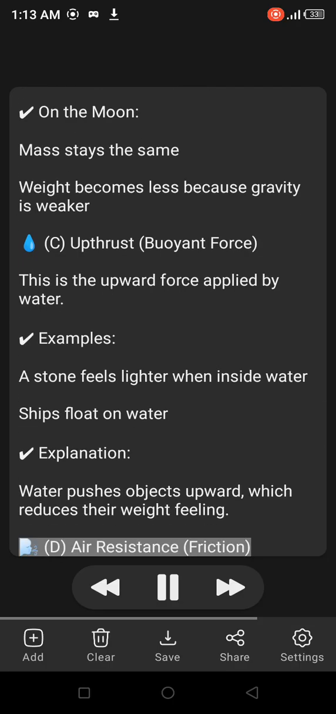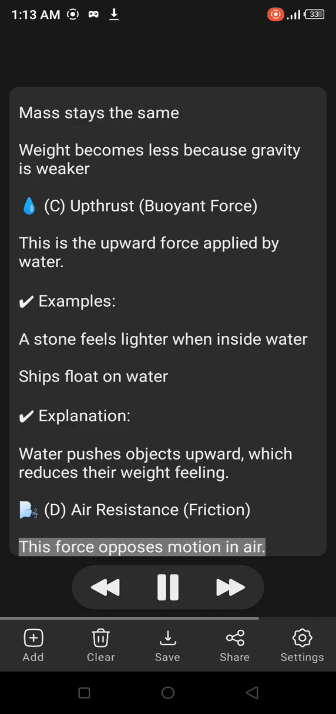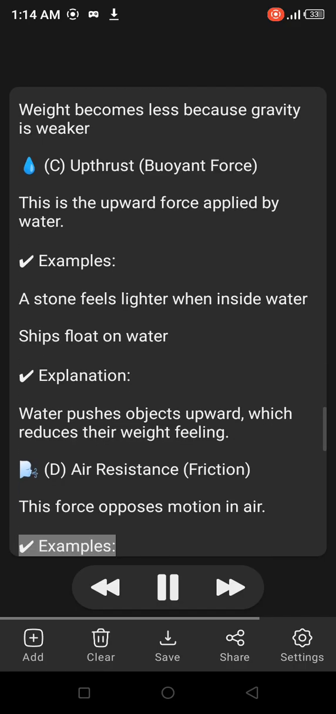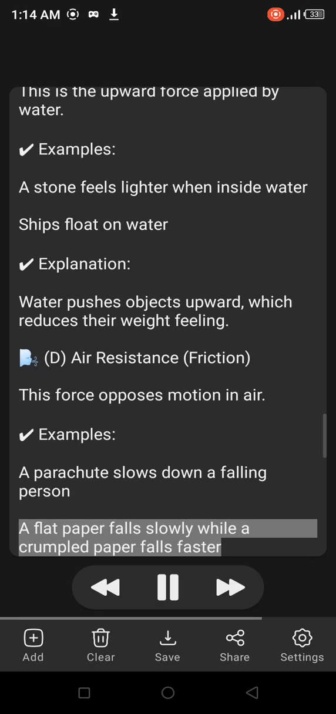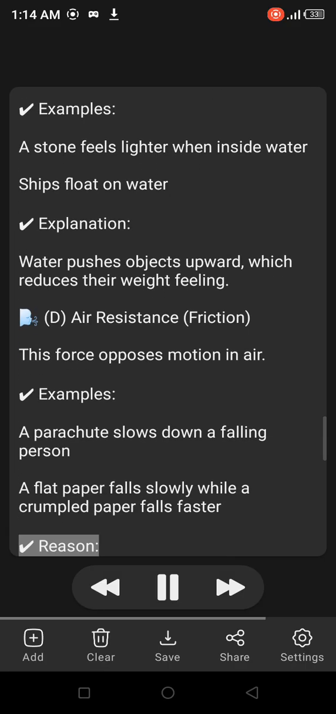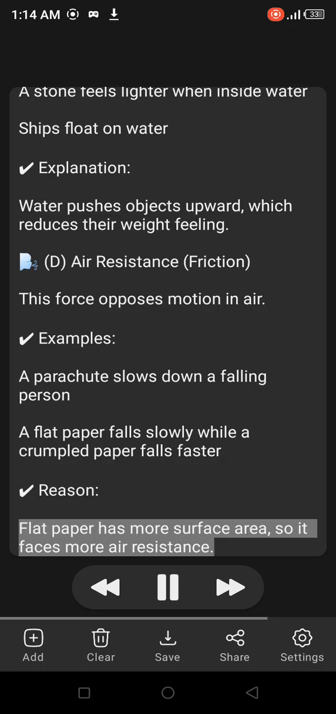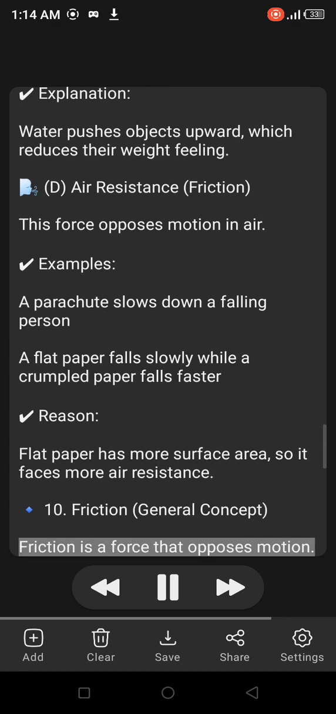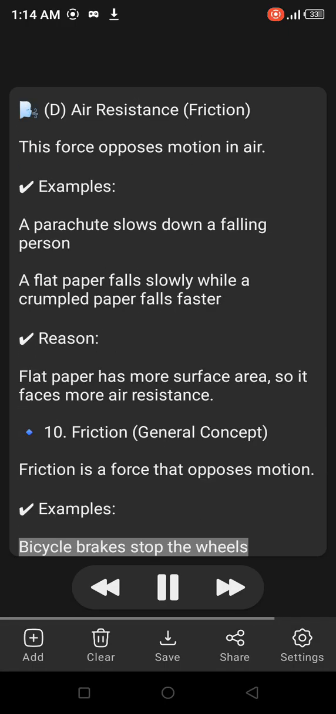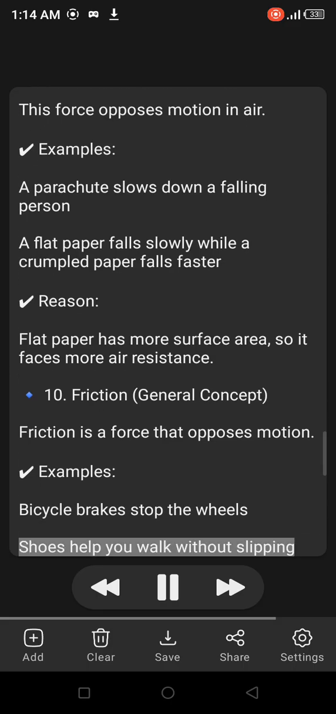D. Air resistance, friction. This force opposes motion in air. Examples: a parachute slows down a falling person. A flat paper falls slowly while a crumpled paper falls faster. Reason: flat paper has a large surface area, so it faces more air resistance. E. Friction, general concept: friction is a force that opposes motion. Examples: bicycle brakes stop the wheels. Shoes help you walk without slipping.